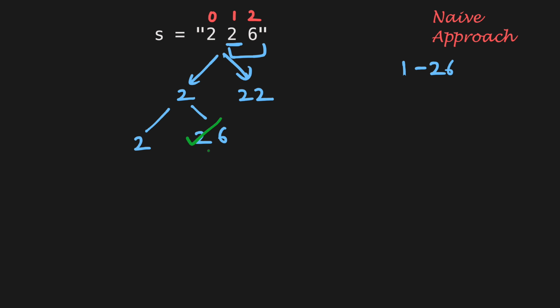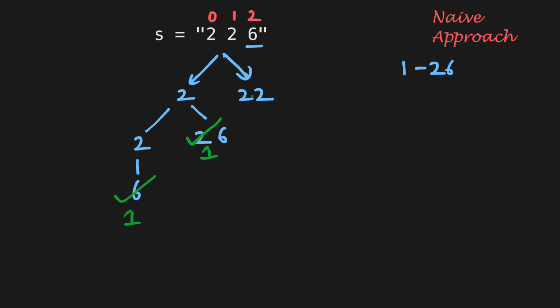So we will return 1 from this path, denoting one valid decoding. However, if the string was 2 7, then we would have gotten 27, which is more than 26. Hence, this wouldn't have been a valid decoding, but this time it is. So let's continue further. Now we come to index 2, and this time we have only one choice, which is to decode character 6 as F. And again we have come to the end of the string. Hence, this is also a valid mapping.